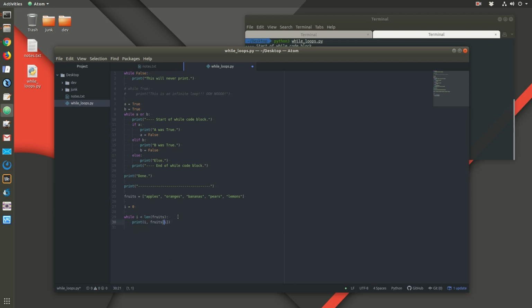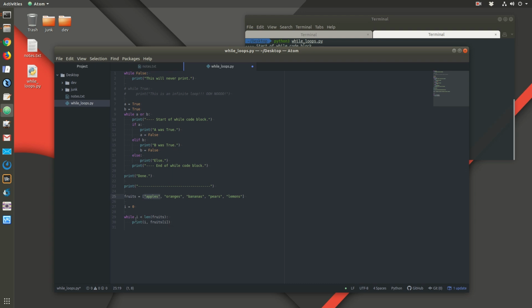So to reference by index, I use the square brackets, and inside the square brackets I put the index of the item I would like to see. So the index is just I. So this first time through the loop, I is 0, and then it prints out 0, and then it'll print out the 0 indexed item in fruits. Okay.